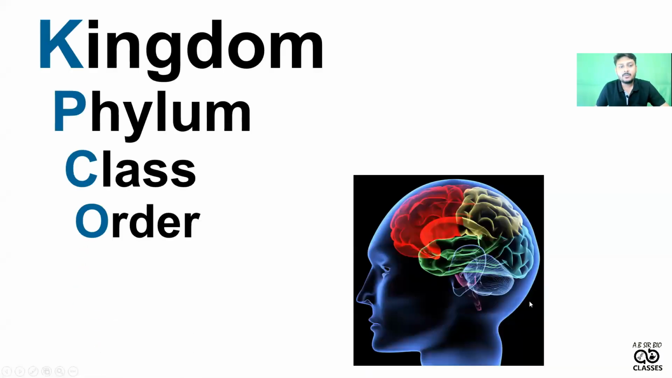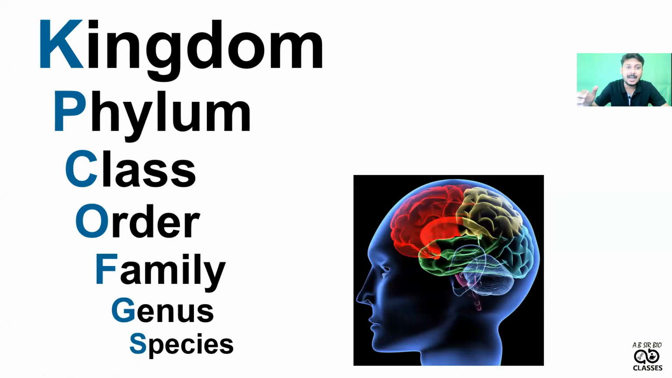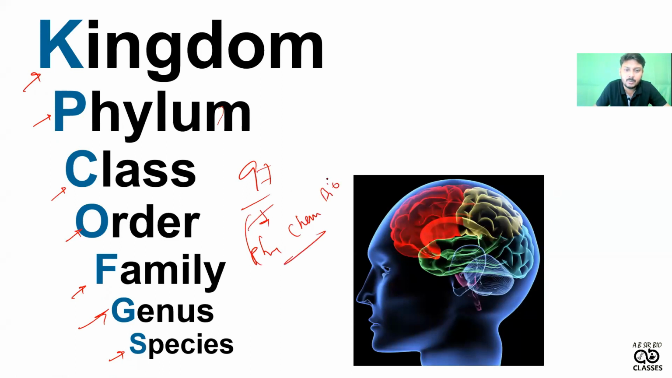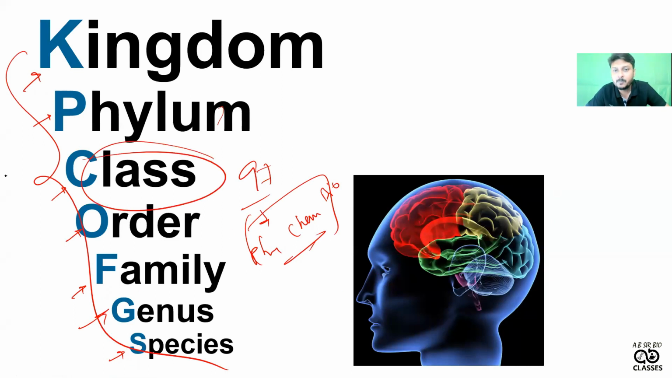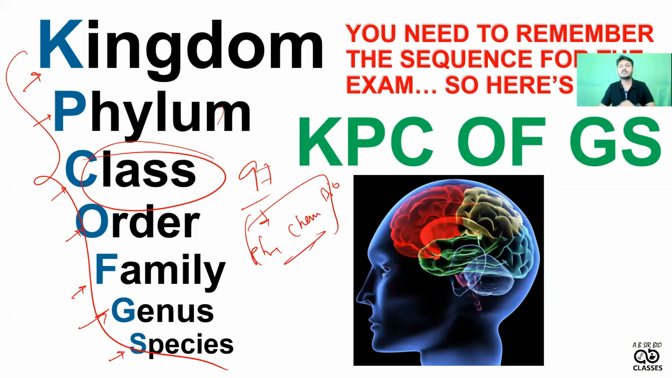Now here you can see the total 7 hierarchies: kingdom, phylum, class, order, family, genus, species. After studying so many chapters of physics, chemistry, and biology, it will be difficult to remember these 7 steps. And it is the teacher's favorite question: suppose class belongs to which rank? It is difficult to remember the particular sequence or order. So how can we remember it? Using KPCOFGS.